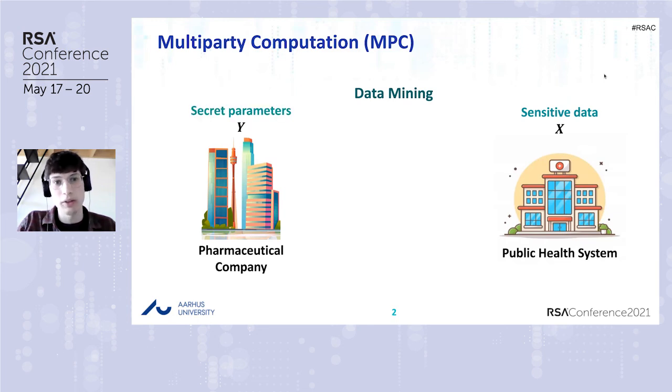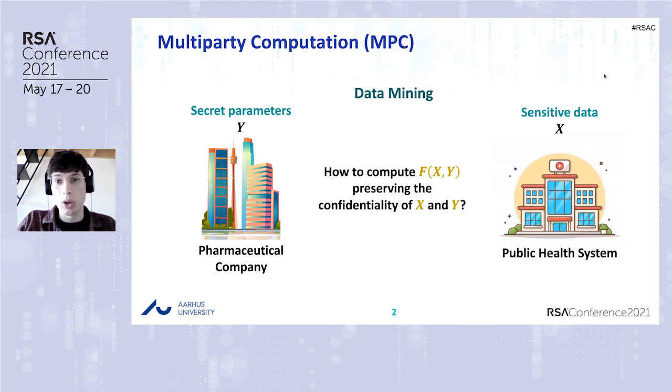We can also assume that the function takes as input also secret parameters Y that the company wants to protect from competitors. Clearly, for legal reasons, the public health system is not allowed to disclose X. So the question is: is it possible to compute f of X and Y, preserving the confidentiality of X and Y? The answer turns out to be yes, it is possible, and multi-party computation is the subfield of cryptography that deals with this kind of problems.